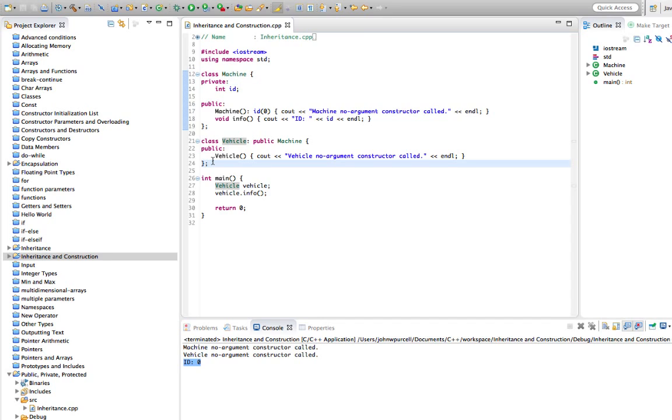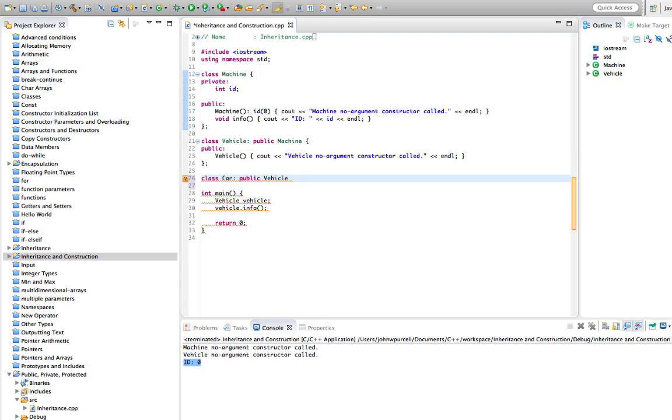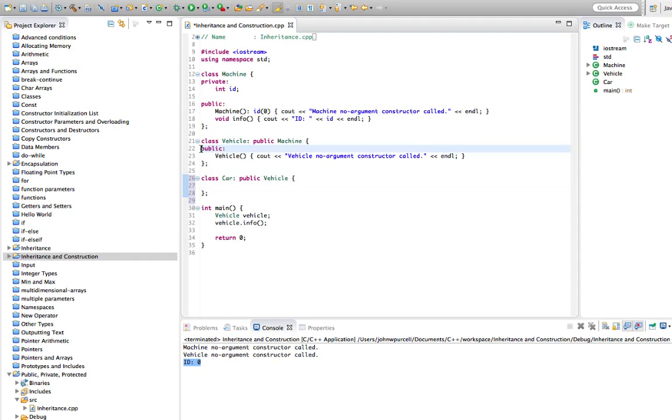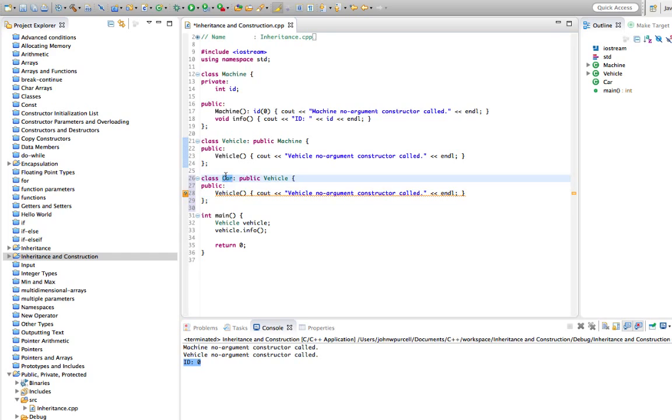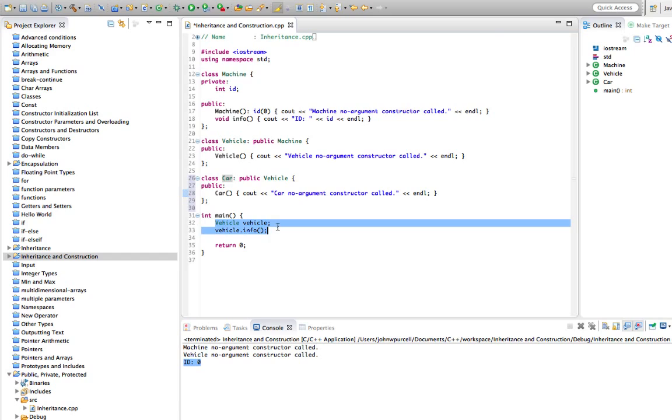Let's take this class hierarchy one level further. I'm going to create a specialized type of vehicle, which I'll call car. Let's say public vehicle. So car now is a subclass of vehicle, and it's an indirect subclass of machine. And I'll also give car a constructor. I'll copy the vehicle one just to save some typing. And we can type car.info.